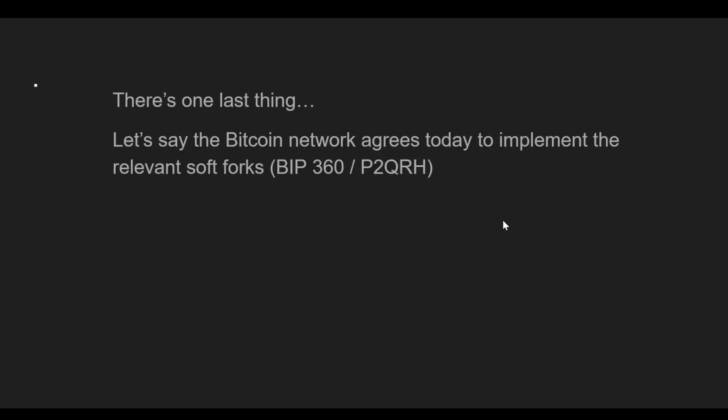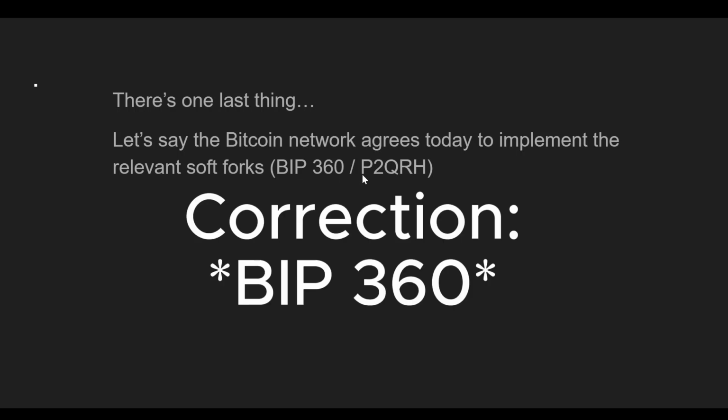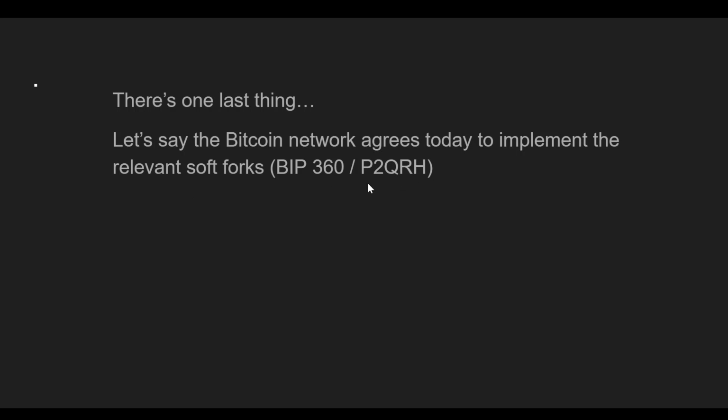So, and there's really one last thing here. Let's say the Bitcoin network agrees today to implement the relevant soft forks. So obviously you have BIP300, which creates the pay-to quantum resistant hash address. BIP300 was proposed pretty recently. It offers this address type which really augments SegWit and Taproot addresses so that you can use all of those things but put them within a quantum resistant hash. This would be one thing that needs to be implemented for the network to be secured against that first threat, the threat of cracking elliptic curve cryptography.